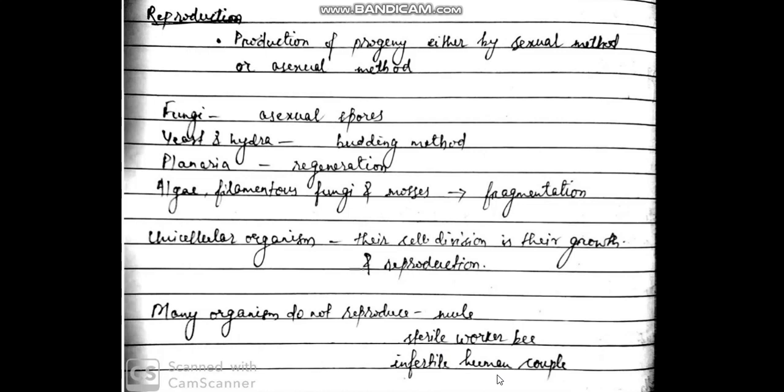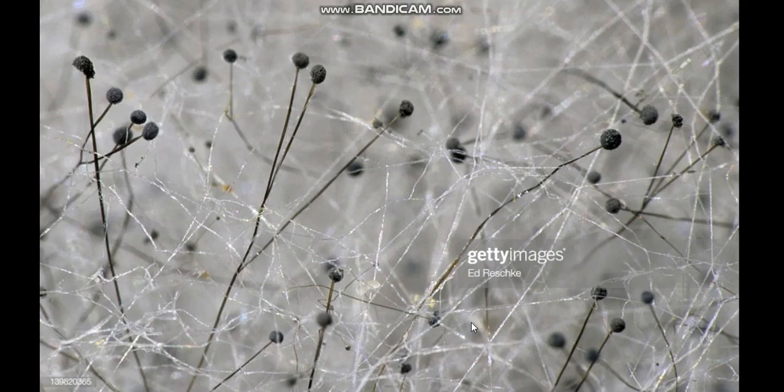Then infertile human couples. Some human couples, even after a certain period of marriage, cannot produce offspring. So they are infertile couples. So we cannot say that reproduction is the important criterion of living organisms. These organisms do not reproduce but still they are living. So reproduction is not the only criterion by the help of which we can say that an organism is living or non-living.